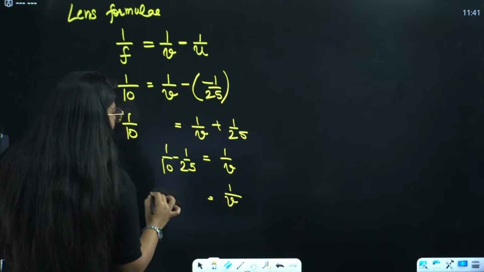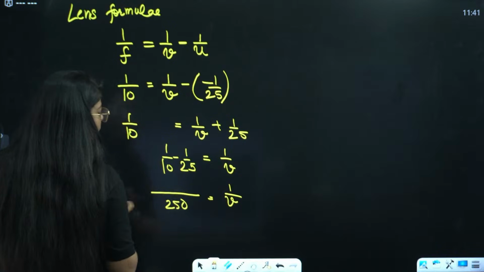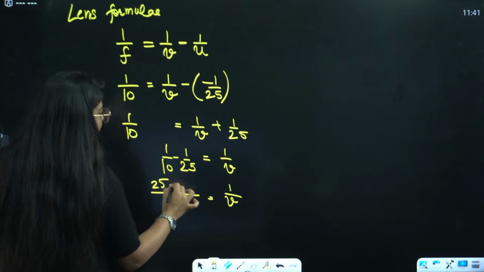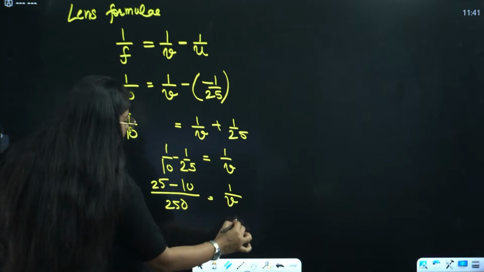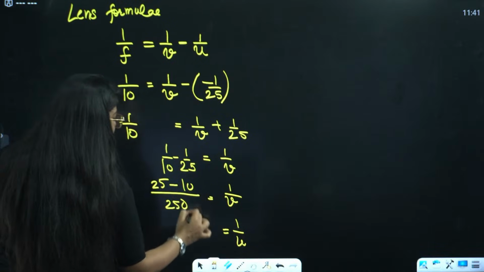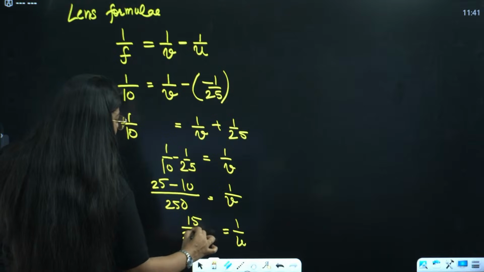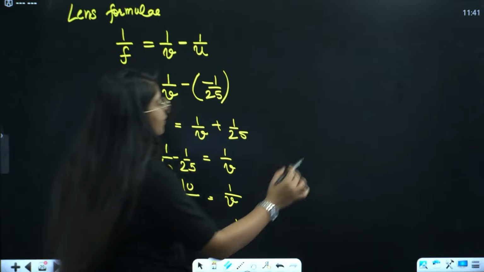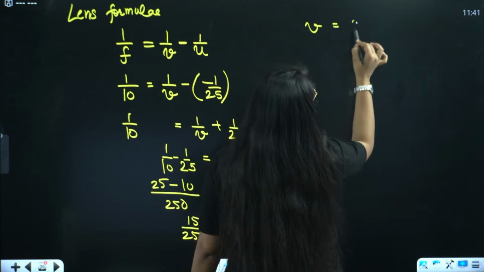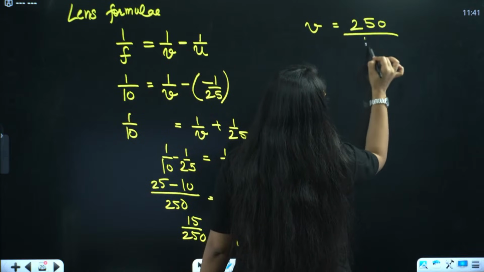Can we simply just take 250 as LCM? So this will be 25 minus 10. So 1 by v will be 15 divided by 250, and then v will be 250 divided by 15.